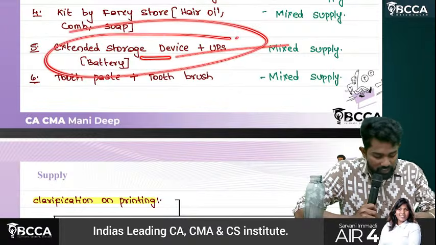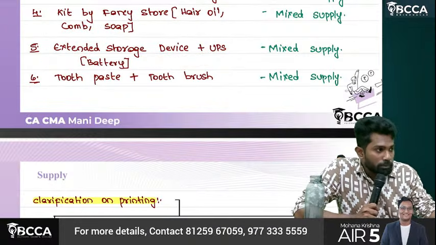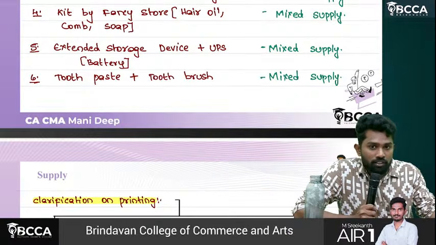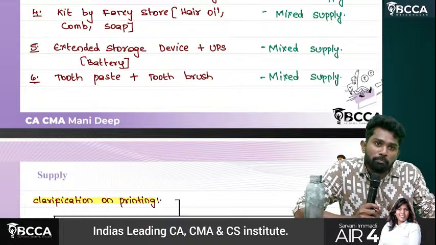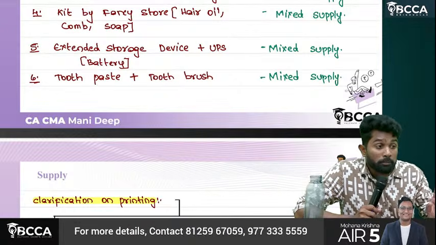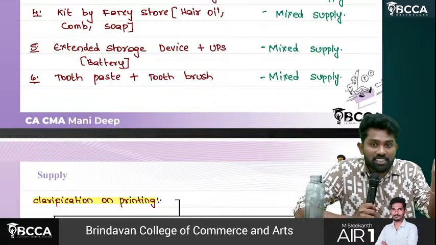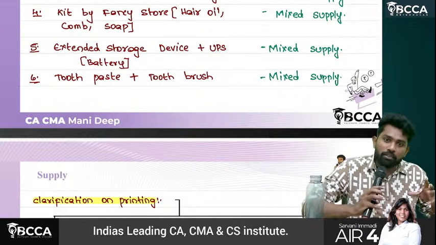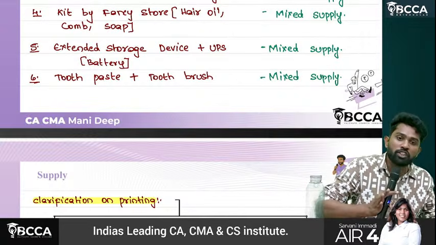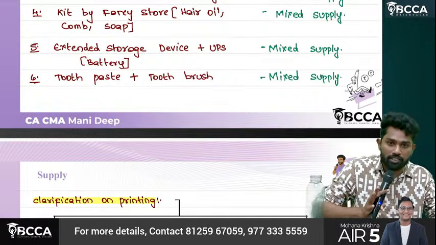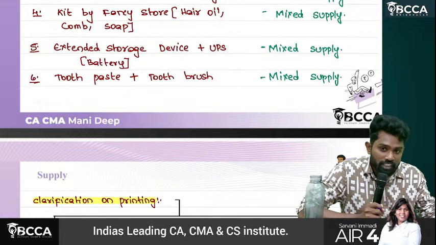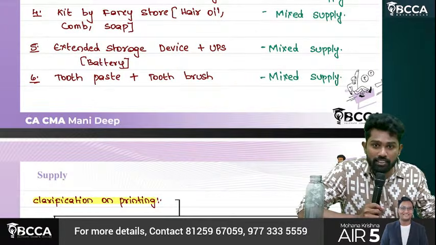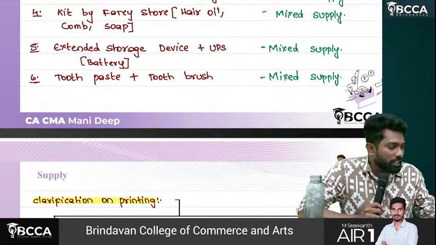Extended storage device and UPS. Sir, when you buy inverter, they'll give you a machine, along with that a battery also will be given. Sir, without battery inverter will not work now. But they connect a battery externally. Okay, and that battery can be removed anytime you want and can use it for your car or any other thing also. Okay, so it's not. Sir, in our mobile also battery will be there. Can we remove that? So this is not externally connected. Internally it is connected.